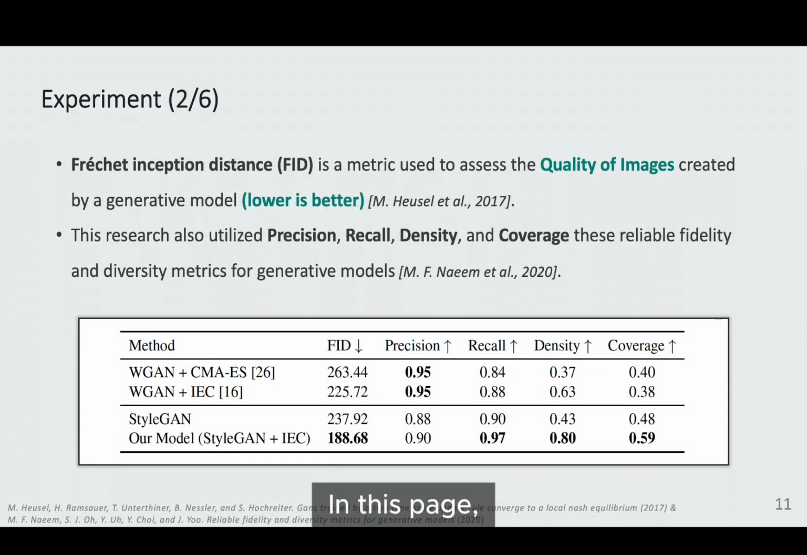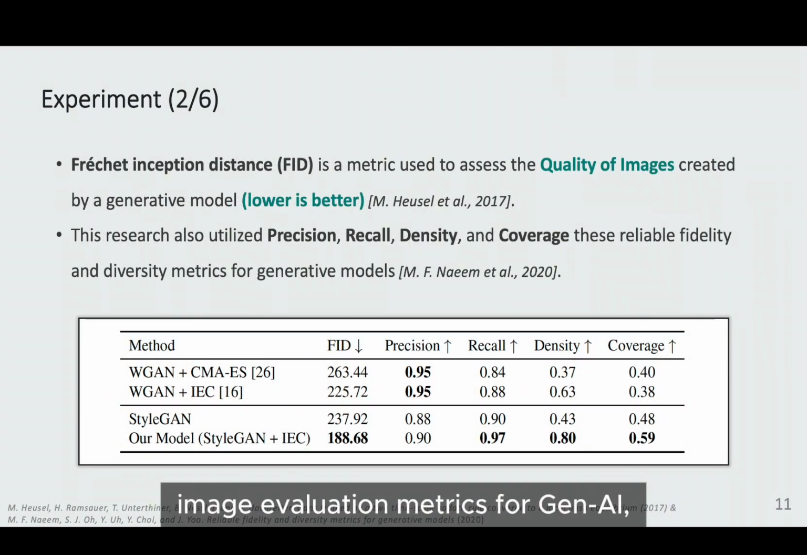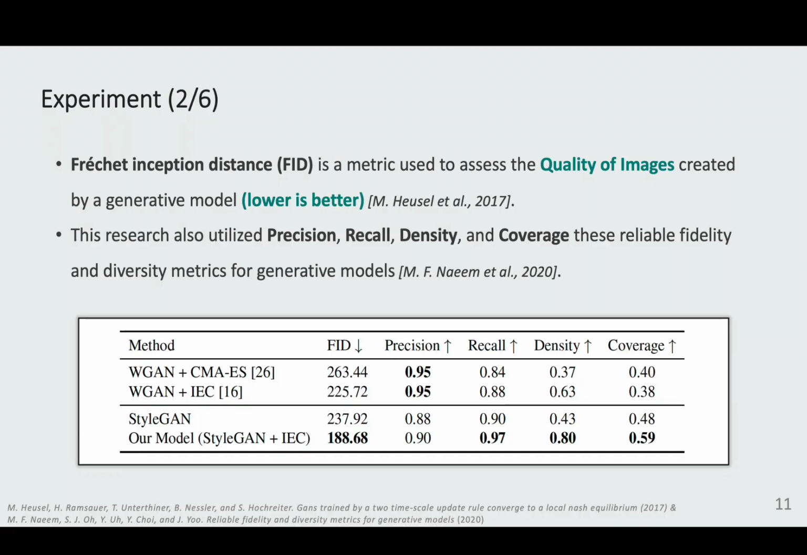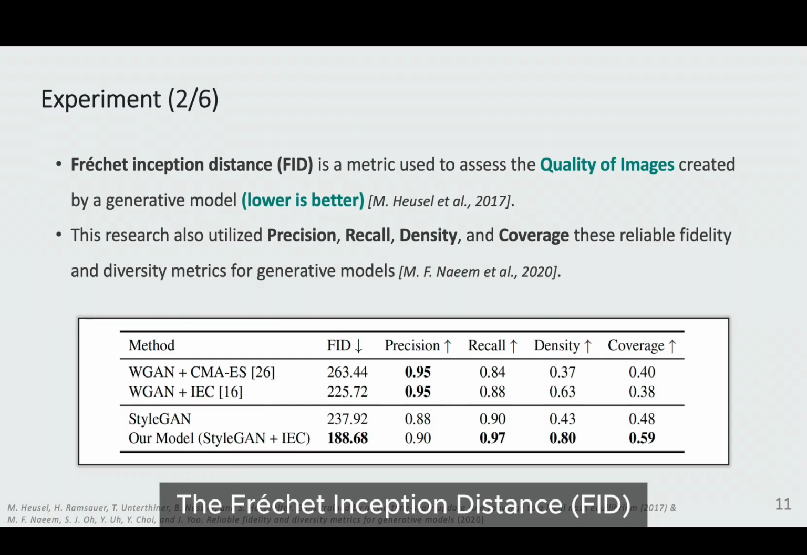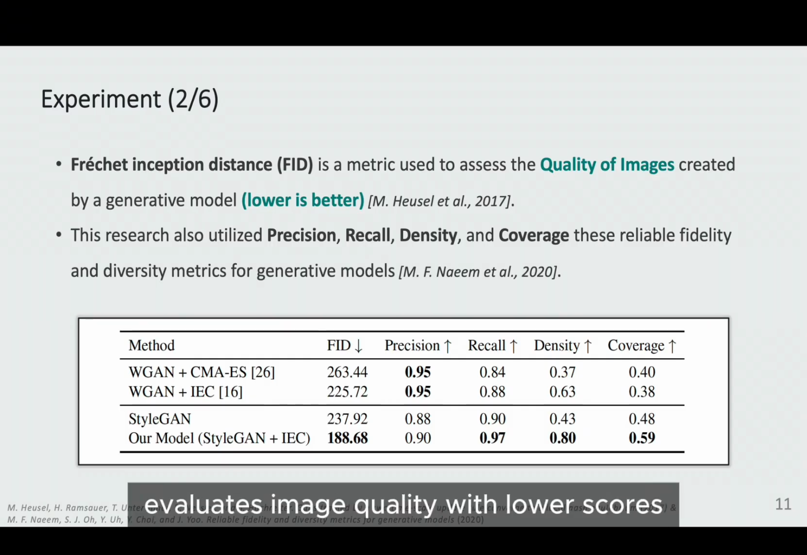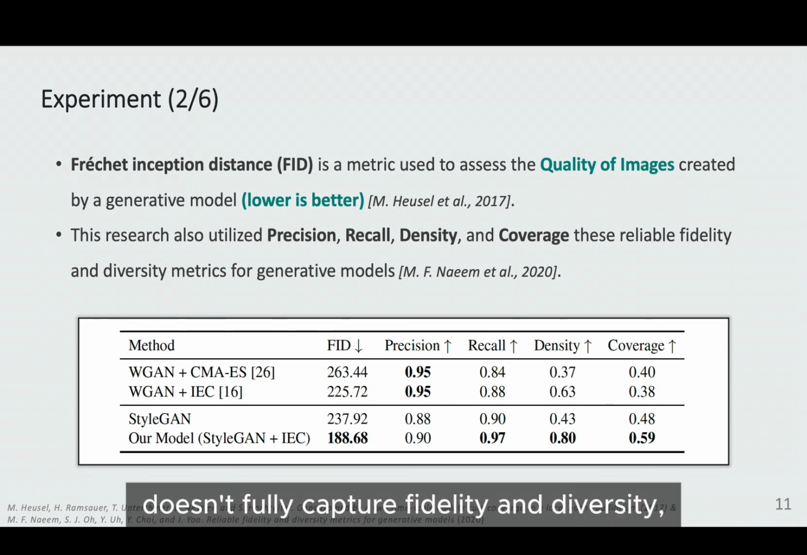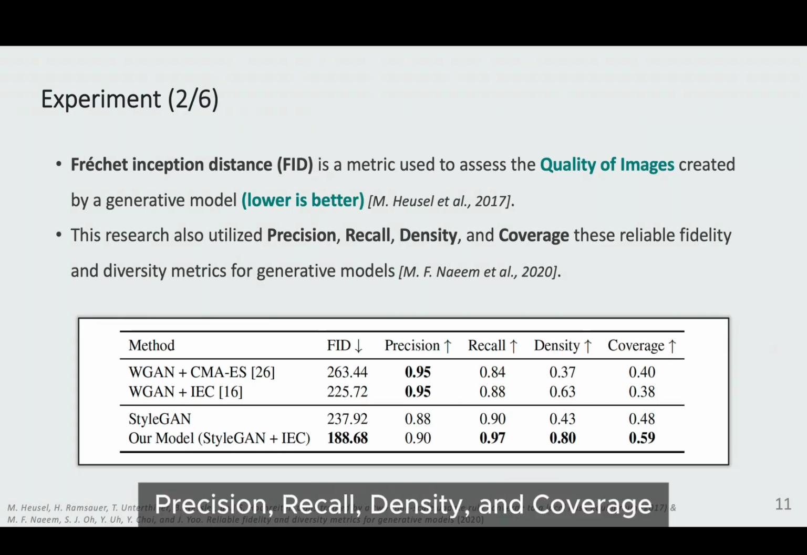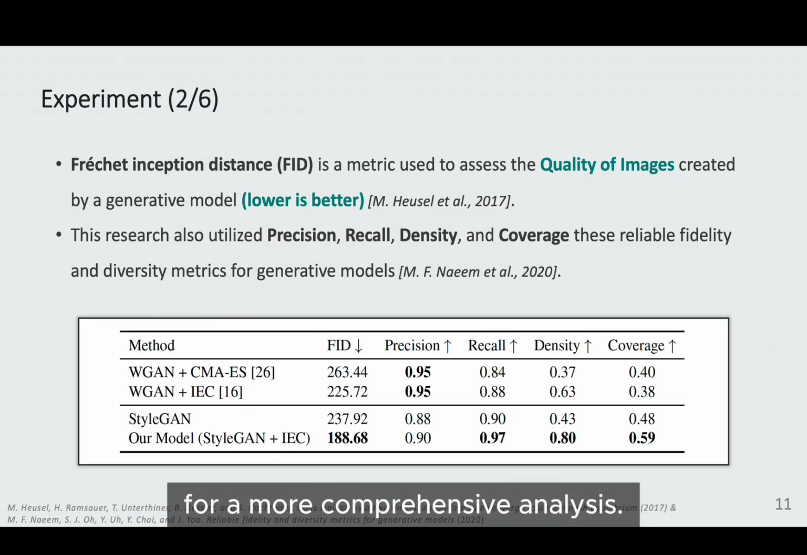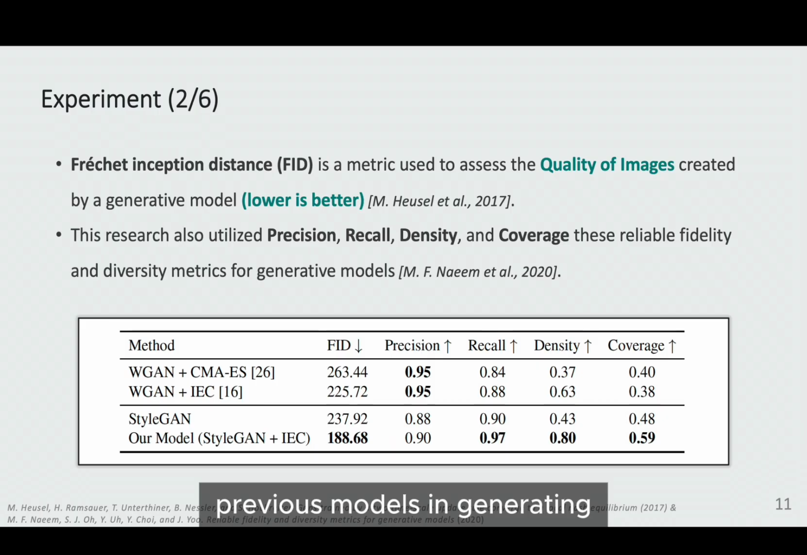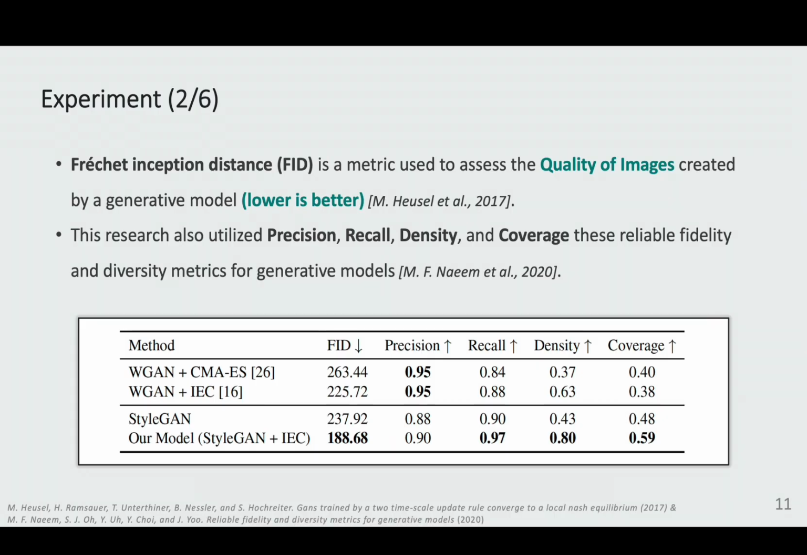On this page, we used several standard image evaluation metrics for generative AI to objectively assess our framework. The Fréchet Inception Distance, or FID, evaluates image quality, with lower scores indicating better performance. However, since FID alone doesn't fully capture fidelity and diversity, we also used precision, recall, density, and coverage for a more comprehensive analysis. Our results demonstrated that our proposed framework outperforms previous models in generating diverse and high-quality levels.